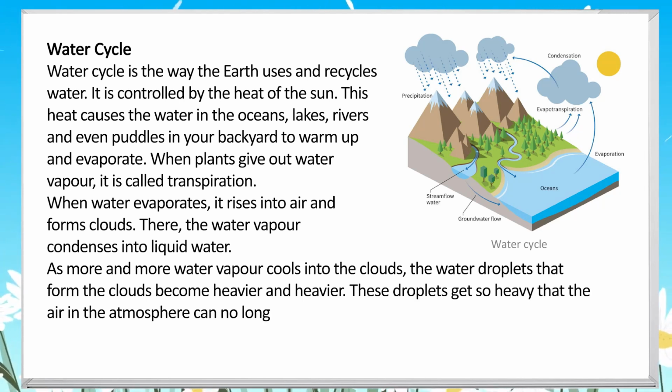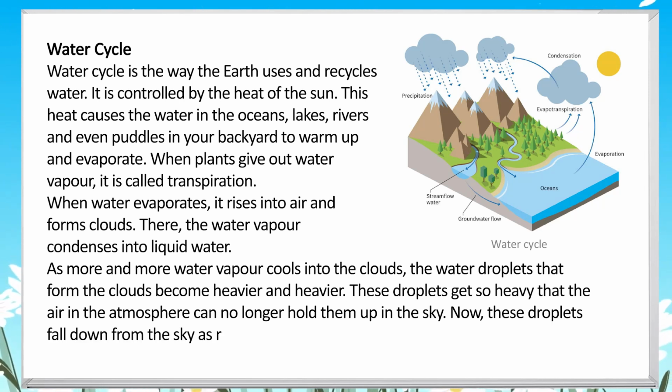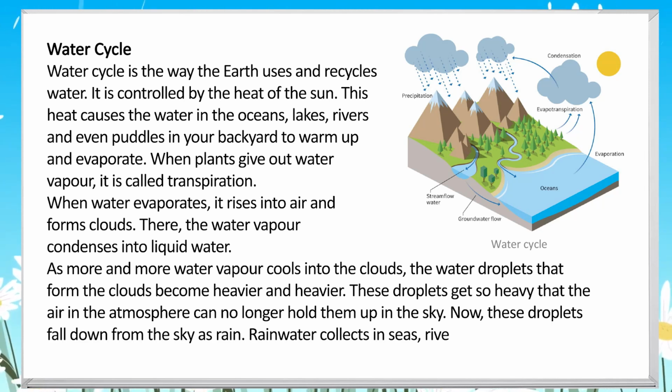As more and more water vapor cools into the clouds, the water droplets that form the clouds become heavier and heavier. These droplets get so heavy that the air in the atmosphere can no longer hold them up in the sky. Now, these droplets fall down from the sky as rain. Rainwater collects in seas, rivers and ponds.